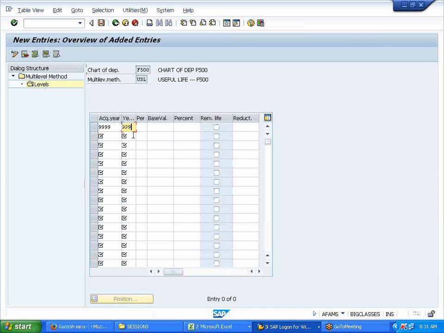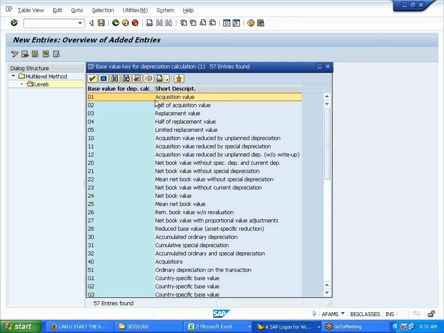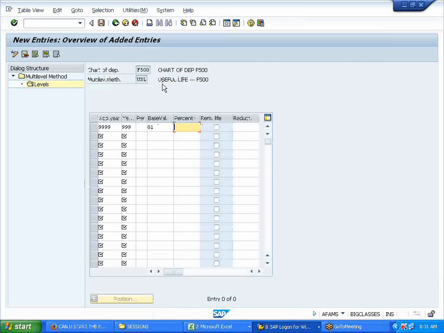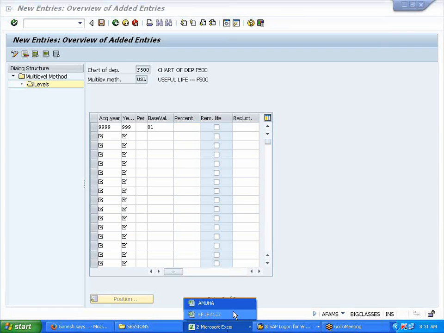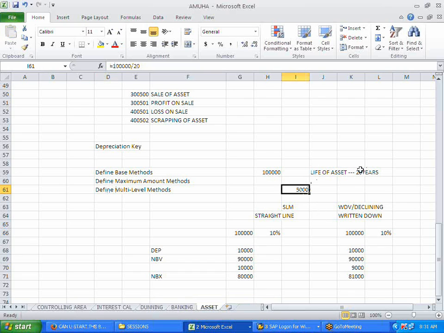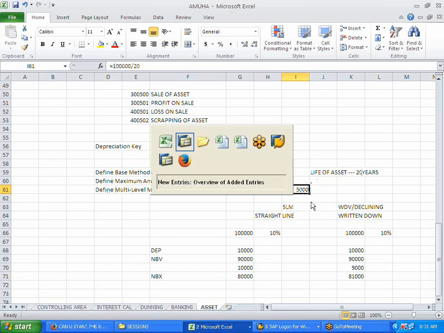Almost, but in the straight line method you will mention the percentage. In useful life you will not mention the percentage here. It will pick based on the acquisition value only. Whatever the life of the asset is, it will divide the net book value by that. But you still have to know how many years it's going to be depreciated. Exactly. But once we give the percentage, we will not consider the number of years. Over here you said 5,000, then I divided by the number of years. If it were a percentage, it would be totally different. There's a small difference, that's it.